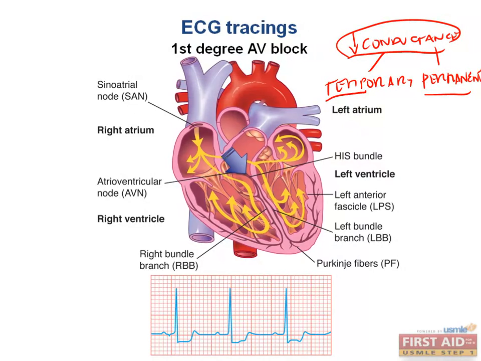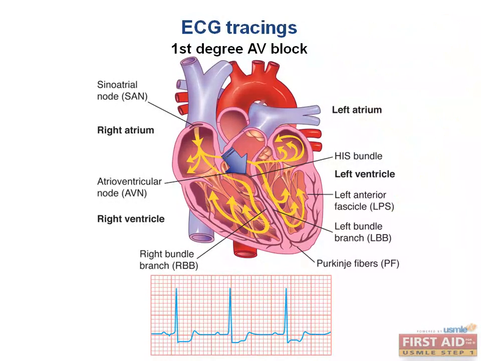A quick summary is that in first degree block, you just have decreased conductance. Second degree is a continuation of this decreased conductance to eventually where you lose impulse propagation. And third degree block is there is no propagation and no conductance at all through the AV node. So the AV node is not propagating anything between the atria and the ventricles in any sort of way in third degree block. Let's start with first degree AV block.